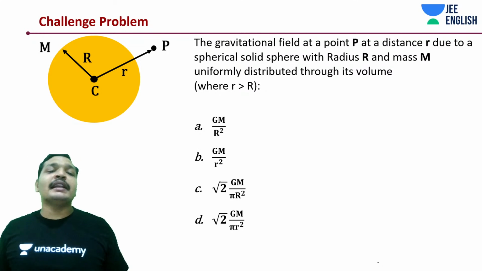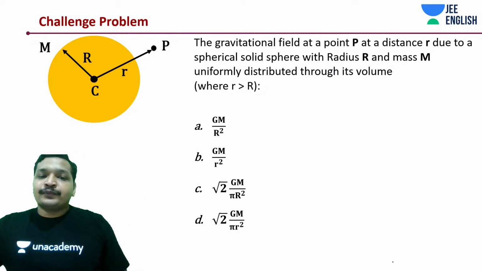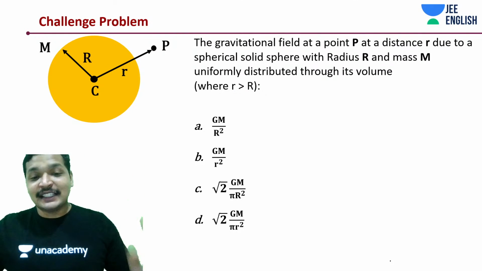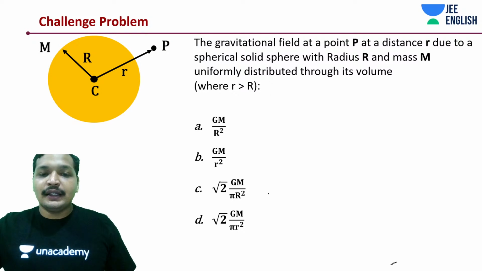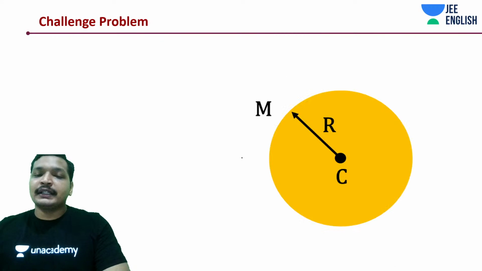For any point P lying outside that sphere, you can say it's going to be GM by r square, as if the mass is concentrated at the center.